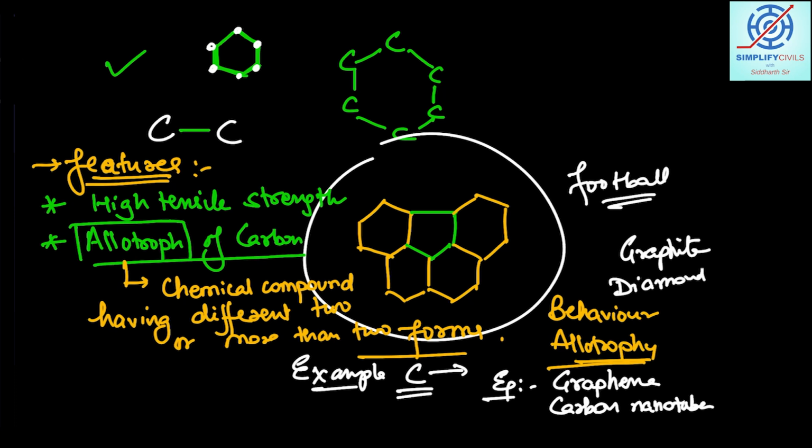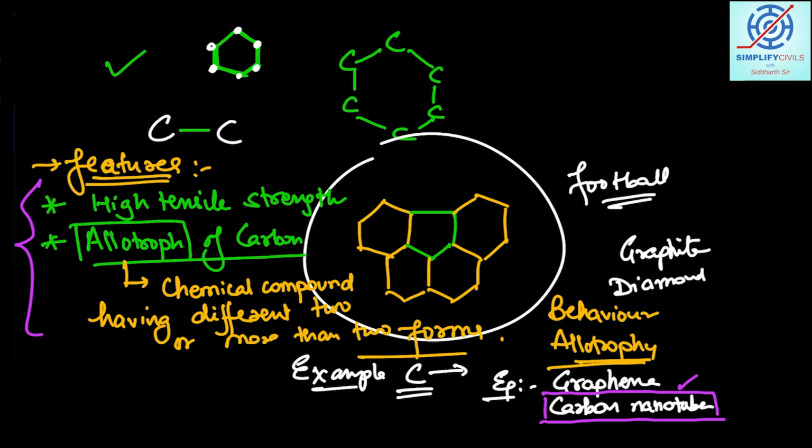UPSC has already asked a question regarding carbon nanotubes. Since this question has come up already, we need to learn about other allotropes of carbon as well. And in nanotechnology, we are trying to gain the properties of such allotropes of carbon and apply them to make good applications out of them, right?